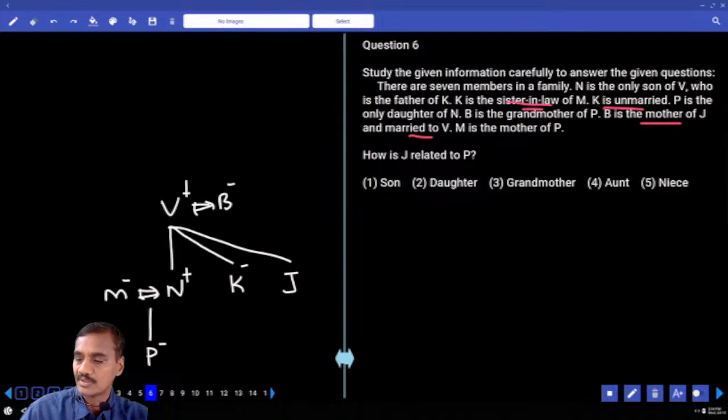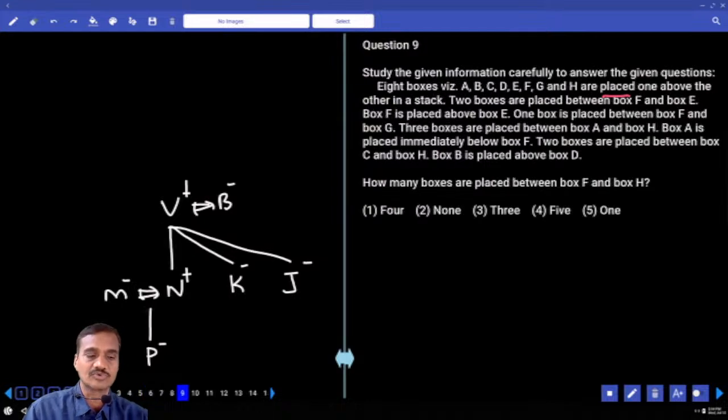Now, N is the only son of V. As N is the only son, J must be a female. This is about questions 6 to 8. Then next one, question number 9.